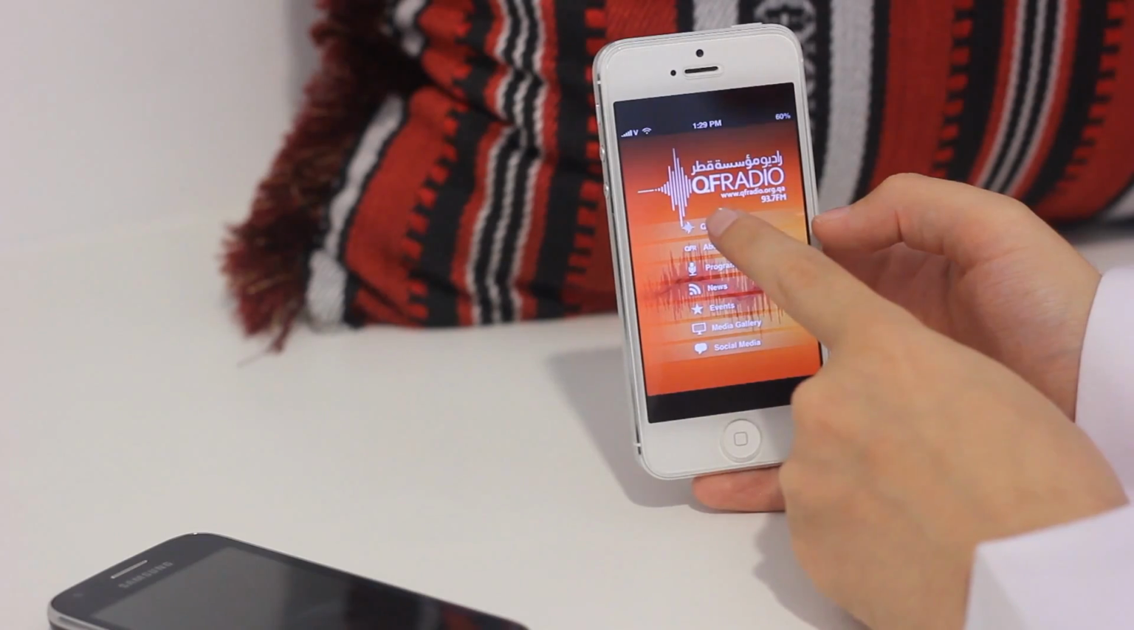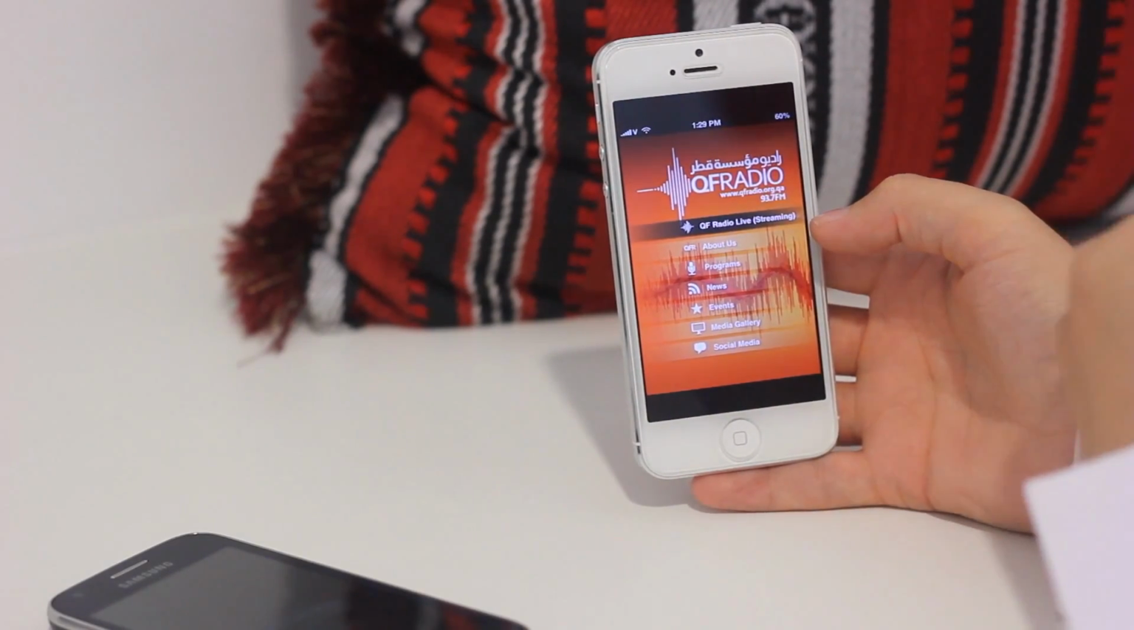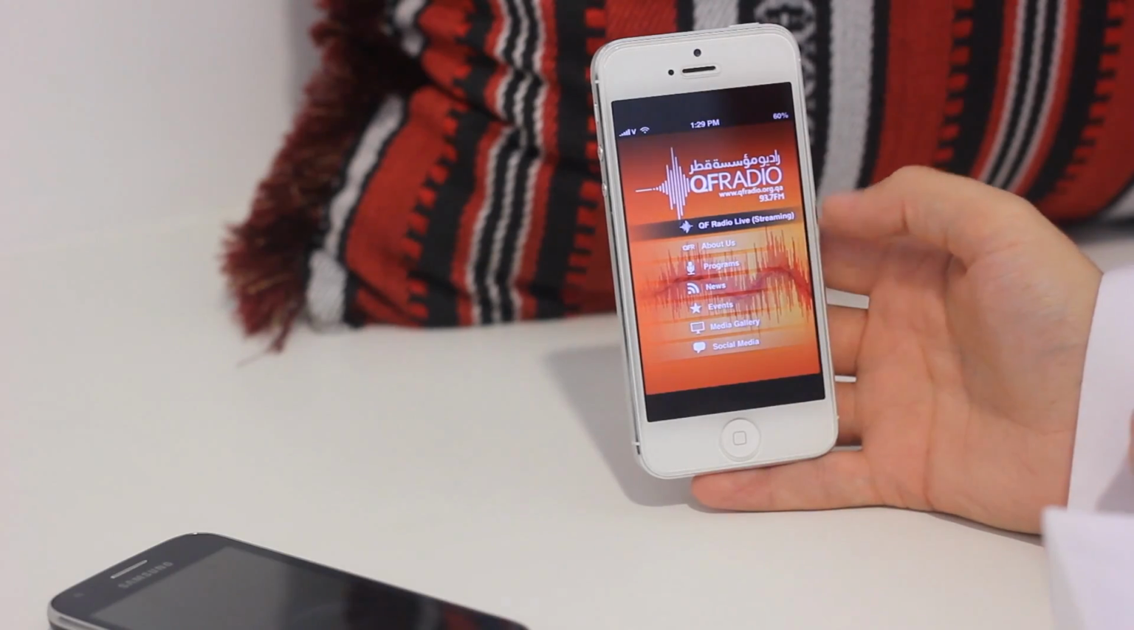And so if you click on QF Radio Live, then what that'll do is it'll start to stream the radio station for you so you can listen to it.